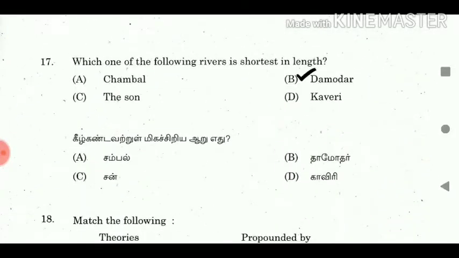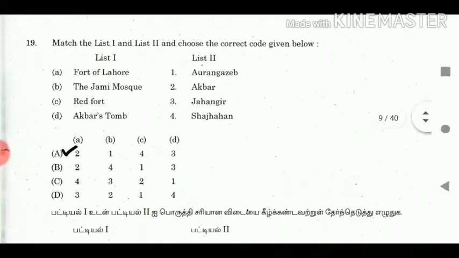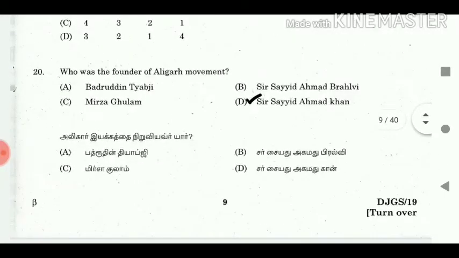17. Which one of the following rivers is shortest in length? Answer: Damodar. 18. Match the following. Answer: A2, B1, C3, D4. 19. Match list 1 with list 2 and choose the correct code given below. Answer: A2, B1, C4, D3. 20. Who was the founder of the Aligarh movement? Answer: Sir Syed Ahmad Khan.